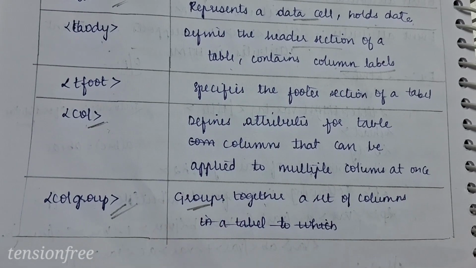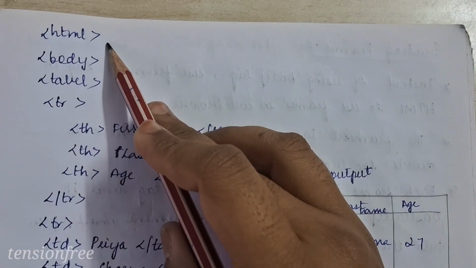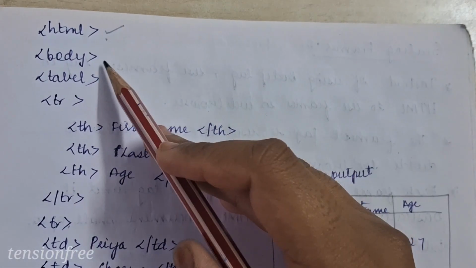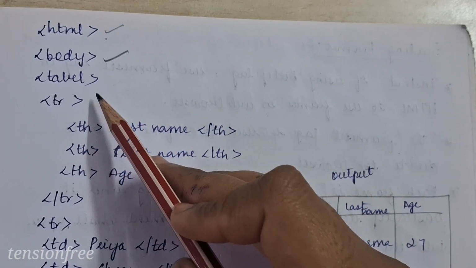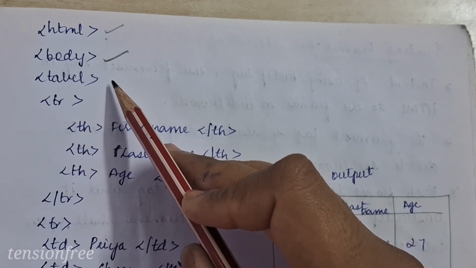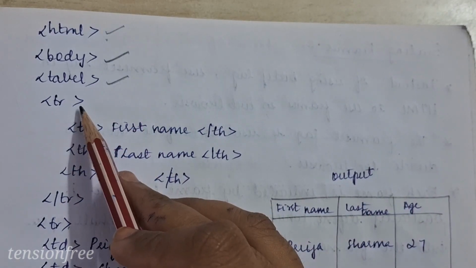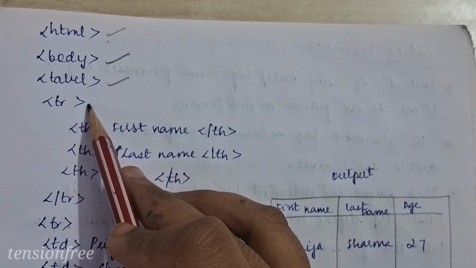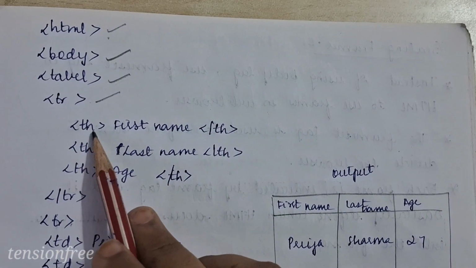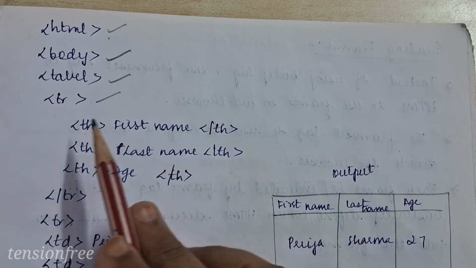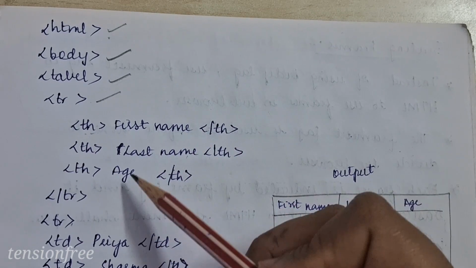Let's look into an example of the HTML table. Look at this. First we write the html, then after that we write the body of the HTML. We are discussing tables, right? We need to display a table format where we arrange the information in rows and columns. We use a table tag, and we use a tr to display the information in a row. Next, we write the header section. th means header, right? In the header section we need to display first name, last name and age.